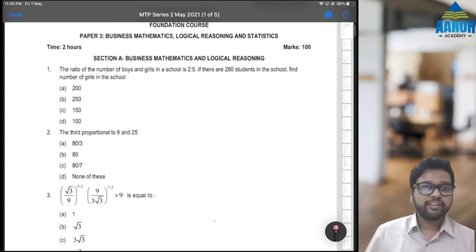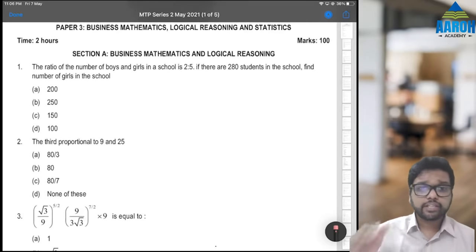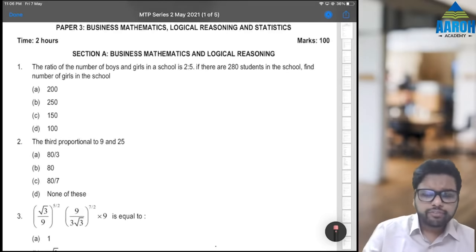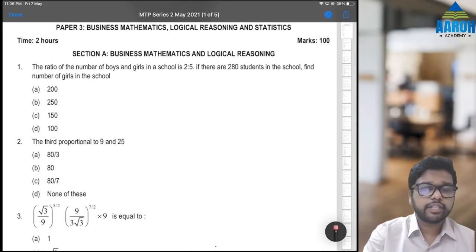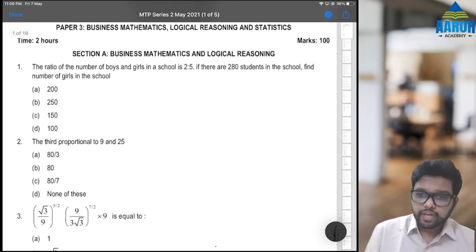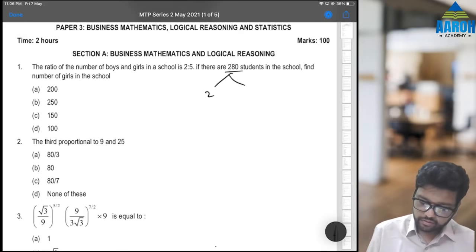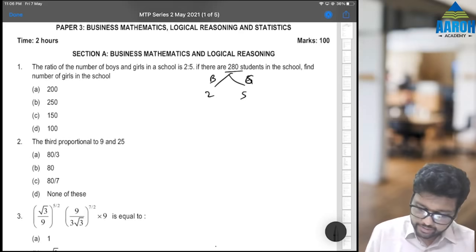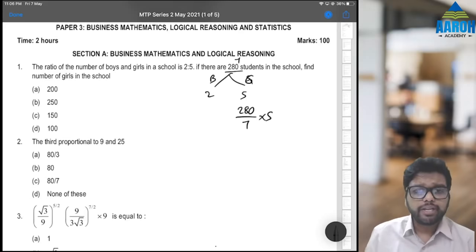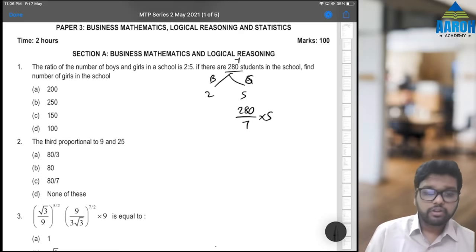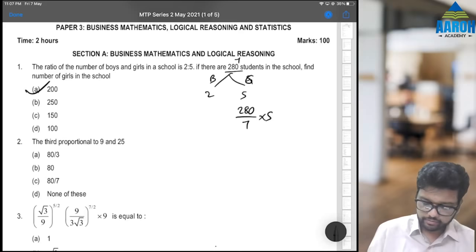Be ready with calculator. The ratio of number of boys and girls in a school is 2:5. If there are 280 students in the school, find number of girls. Okay. 280 में they are saying boys and girls are 2:5. That means if 2 are boys, then 5 are girls. How do we solve this? 2 plus 5 is 7. So 280 is 7. How much is 5? 280 by 7 into 5, we get 200. 200 is the correct answer.